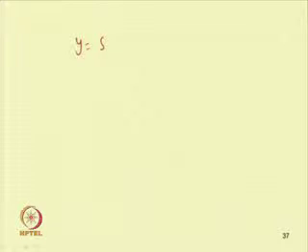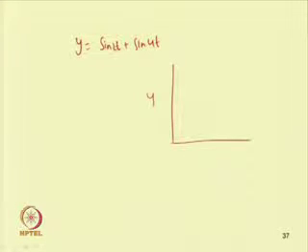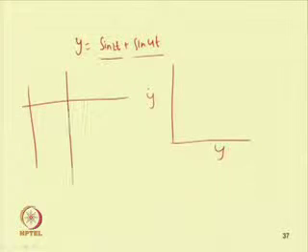So, if one plots the Poincare section for y equal to sin 2t plus sin 4t, y dot versus y, and we sample it at pi by 2, let us find it.